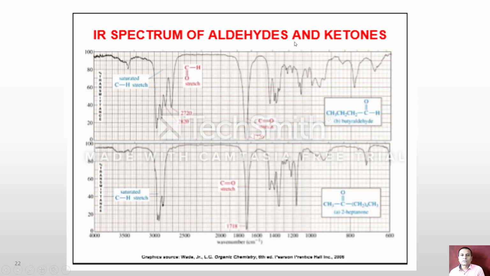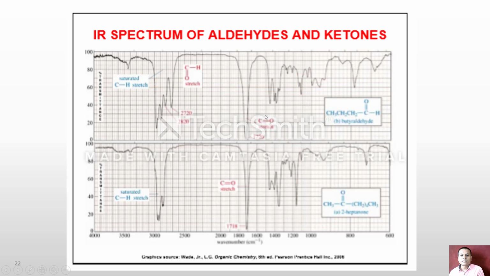This is the IR spectra of aldehyde and ketone. Now let us focus on the carbonyl group. Here the carbonyl group is attached to hydrogen and an alkyl group, while in a ketone molecule both alkyl groups are present.